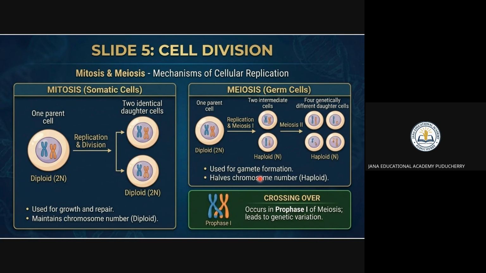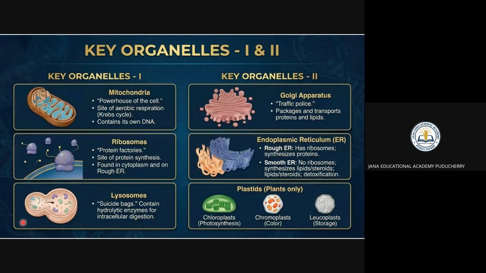Blood analysis and genetic studies are useful for mitosis and meiosis. So, the important things in the cell are the mitochondria, ribosomes, lysosomes, Golgi apparatus, and endoplasmic reticulum. You can see that plants also have cells. The chloroplast, chromoplast, and leucoplast are the three important things in plants, right?